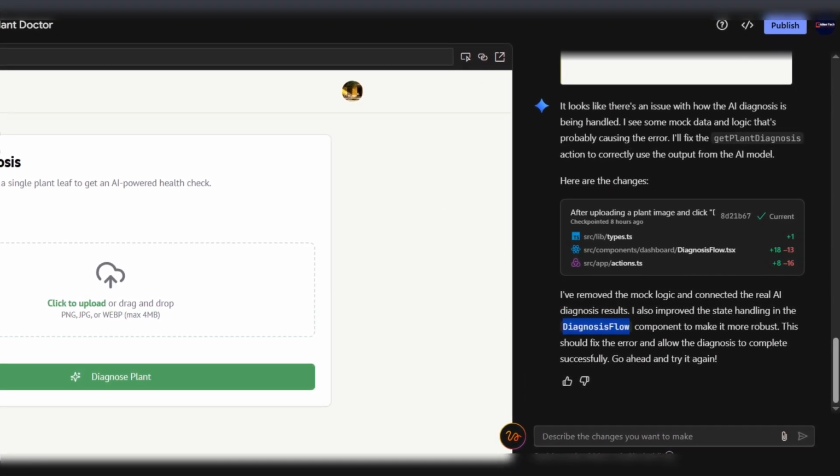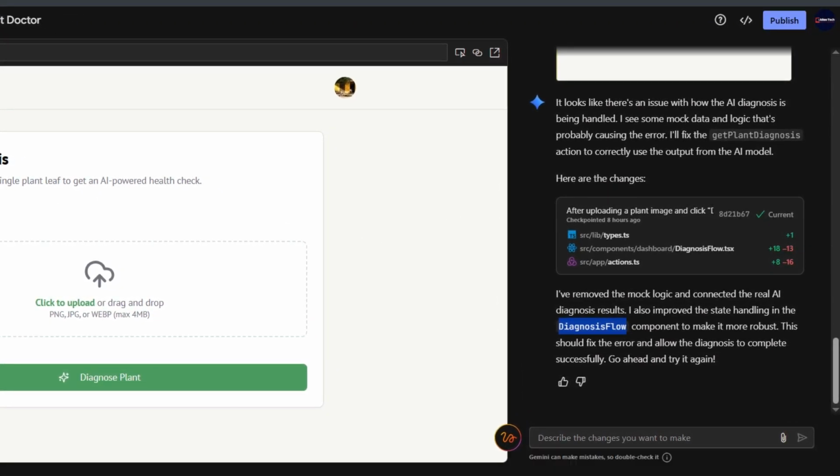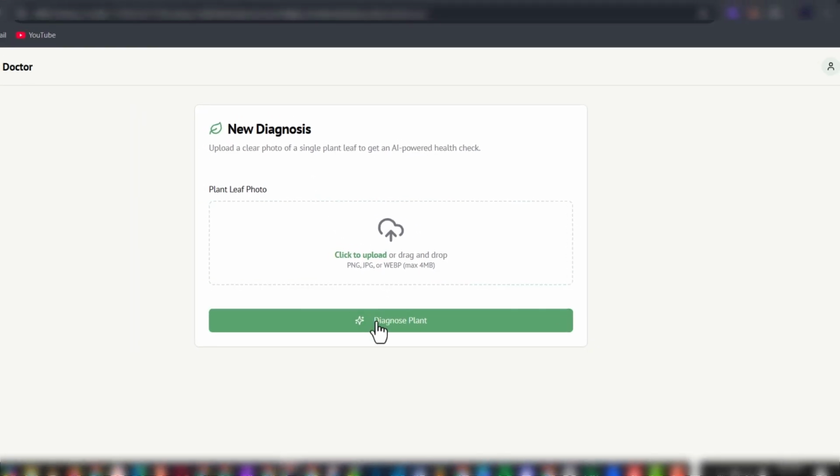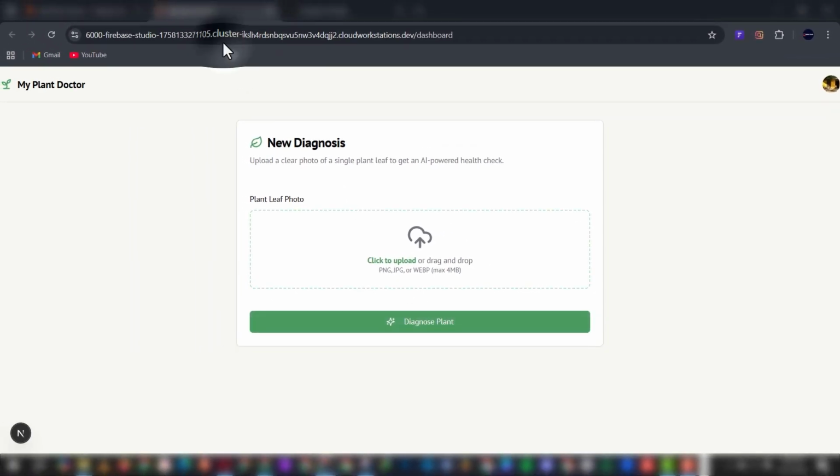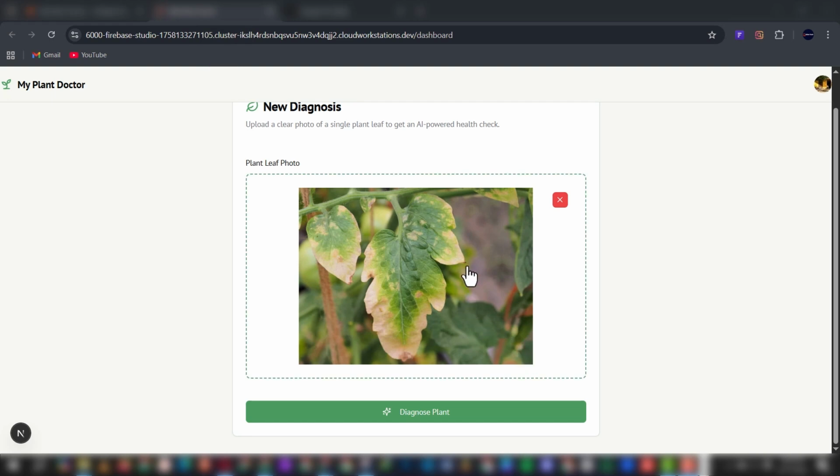Let's go again and retry the app and see how it performs this time. Now we open our app in the browser again and re-upload our image. Our image is uploaded, we click diagnose plant.